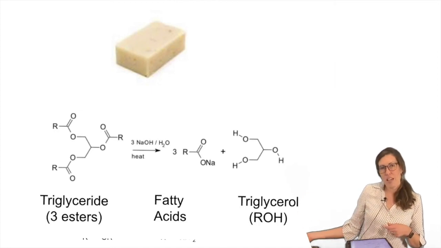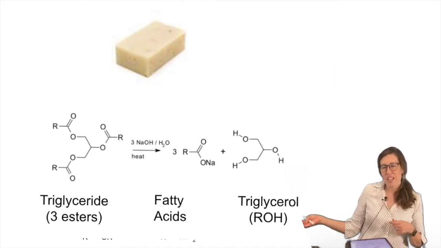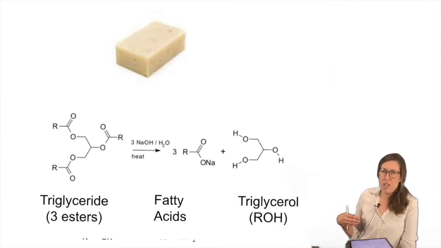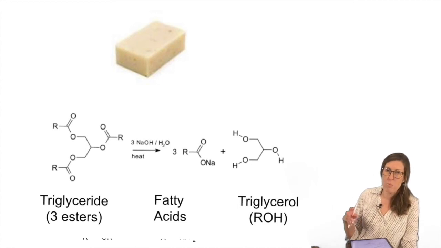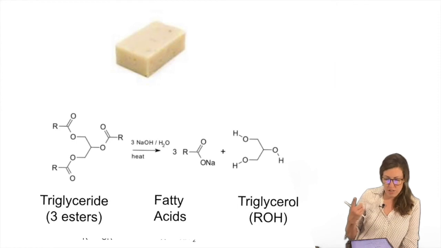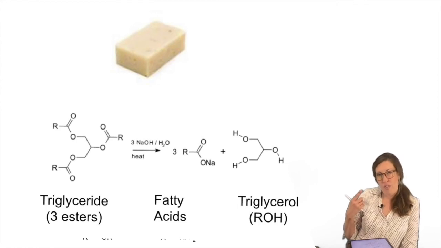Then they would save their ashes from the fires and extract out the lye. Lye, or they sometimes call it potash, is essentially the base you're trying to get in there. What do we have? We have a triglyceride, which is a triester. We have an excess of base.